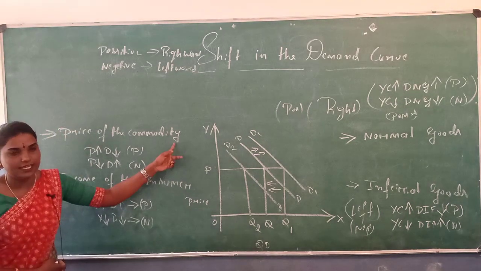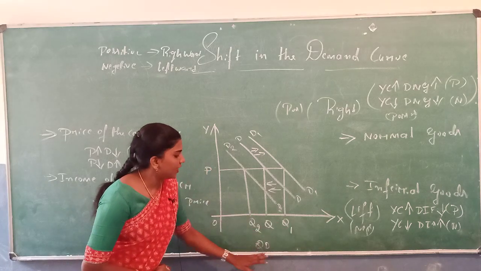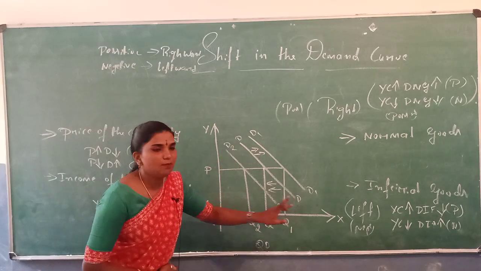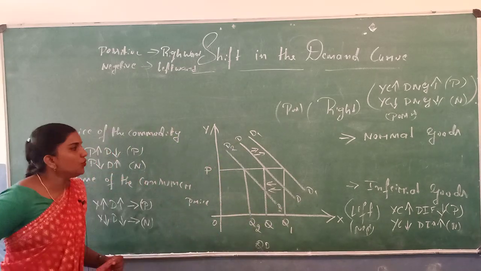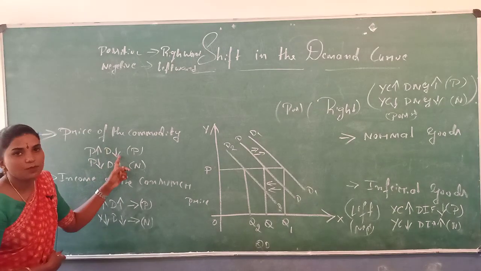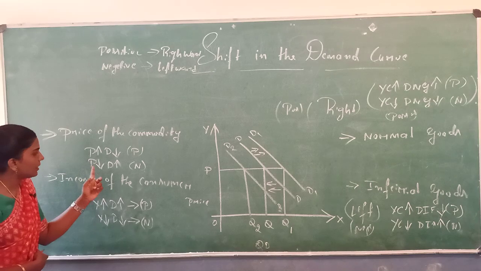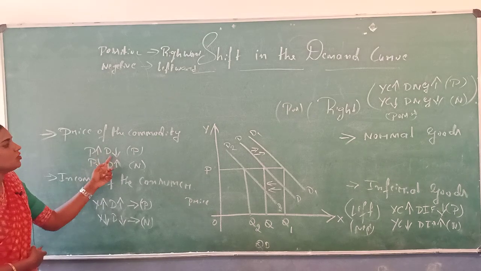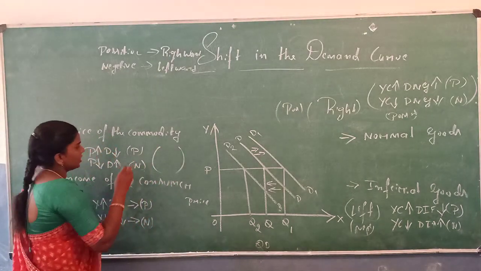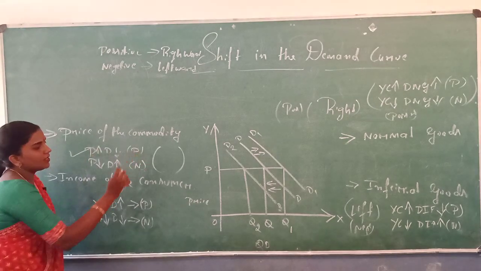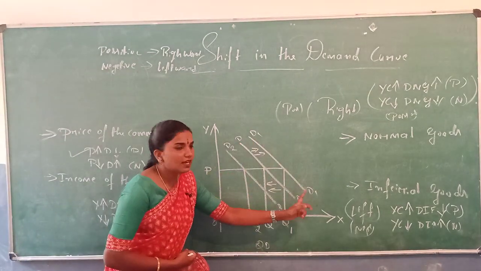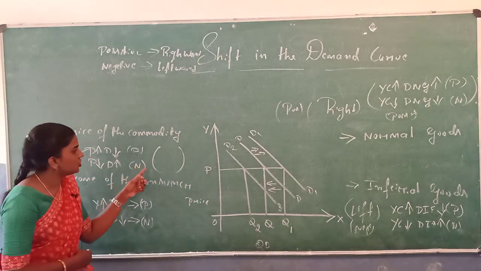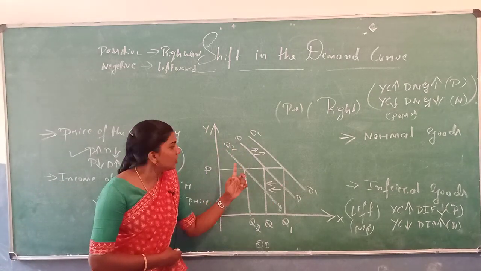First one is the price of the commodity. In the above diagram, the OX axis measures quantity demanded and the OY axis measures price. P is the price curve, DD is the demand curve. It is downward sloping from left to right. When the price of the commodity increases, the demand for the commodity decreases. Similarly, when the price decreases, the demand increases. This is the inverse relationship between price and quantity demanded. In this situation, the demand curve shifts rightward like DD to D1 D1 when the price of the commodity decreases and the demand increases. The demand curve shifts leftward like DD to D2 D2 when the price increases.